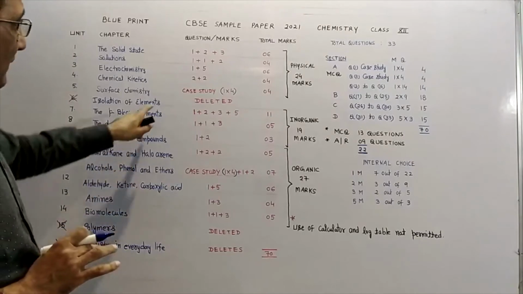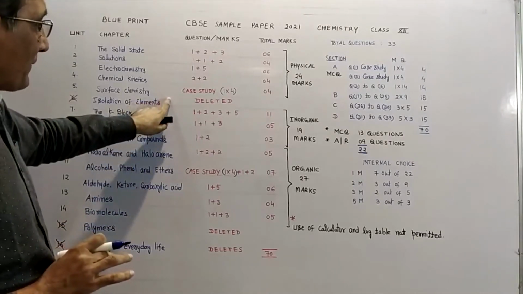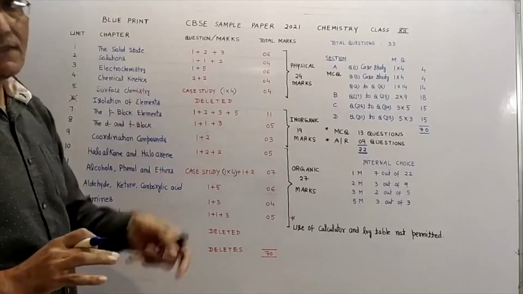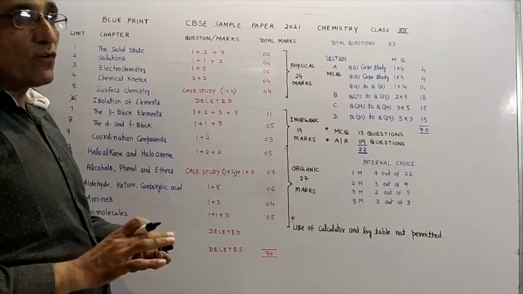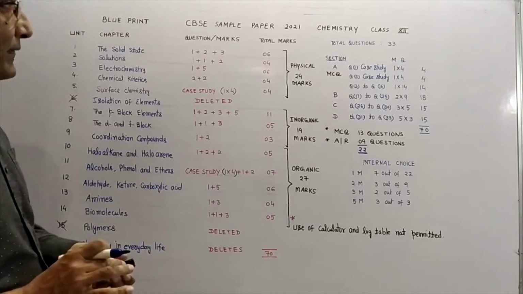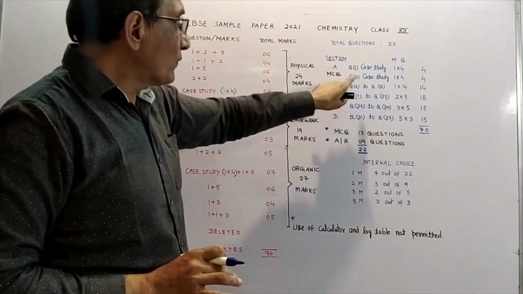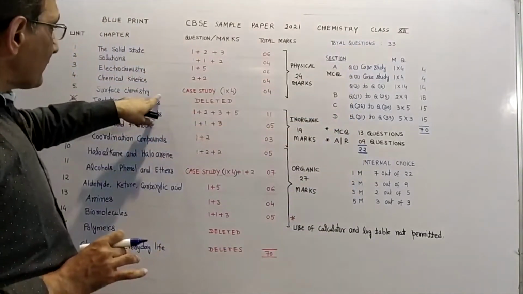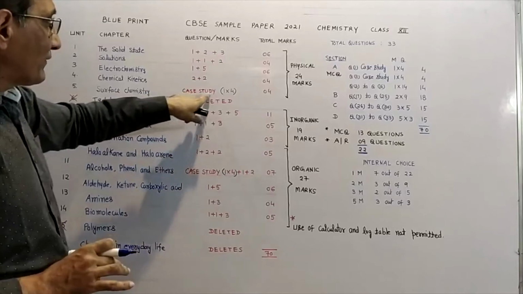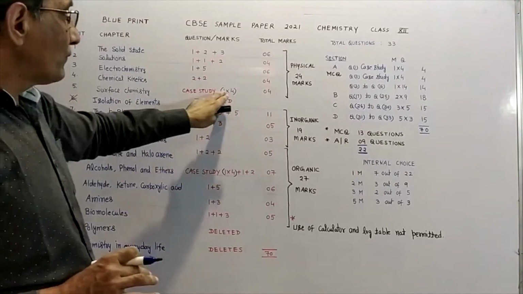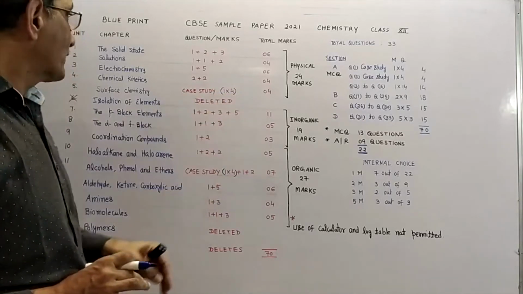So in surface chemistry, this year in the sample paper they have given one case study question. From this year you will get two case study questions in your exam, and these two questions they are giving as question number 1 and question number 2. So from surface chemistry in the sample paper they have given a case study question of 4 marks. It will be 4 MCQs, 1 mark each.